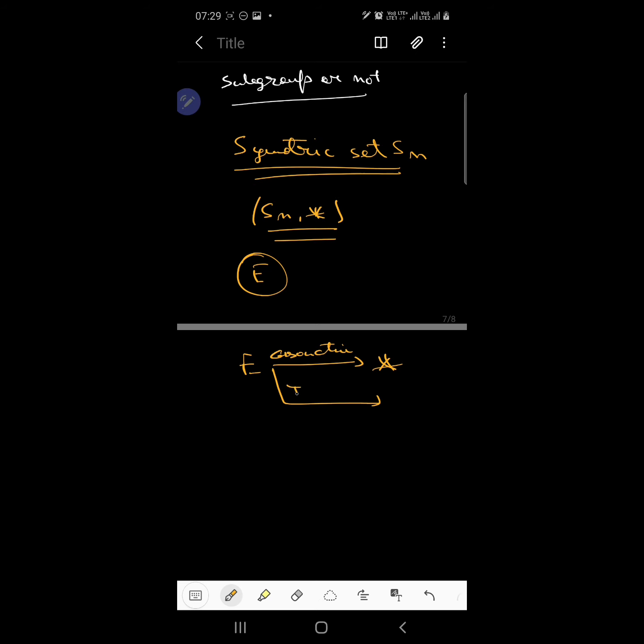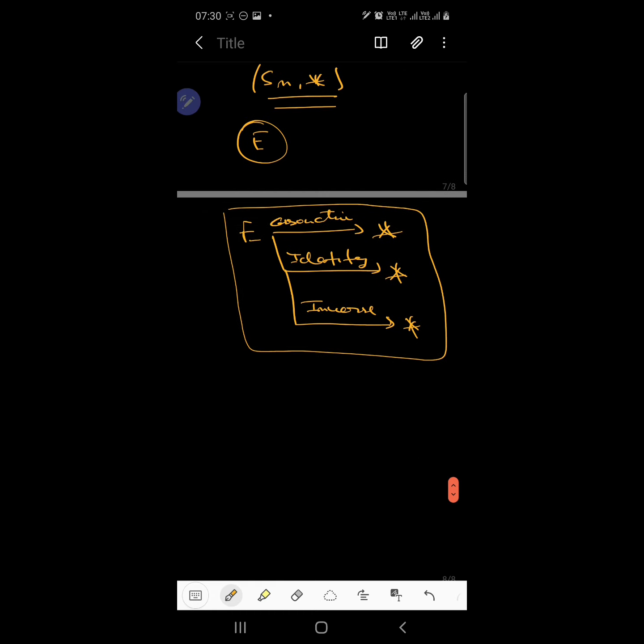So the identity also exists under multiplication, and you also have an inverse of every element under the binary composition. Therefore, the set of all even permutations also forms a group under multiplication, right?